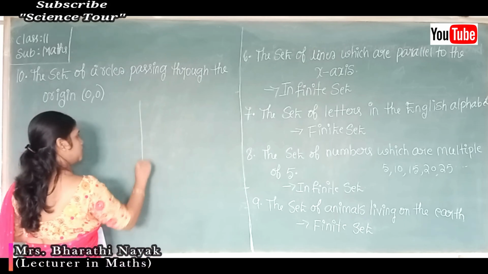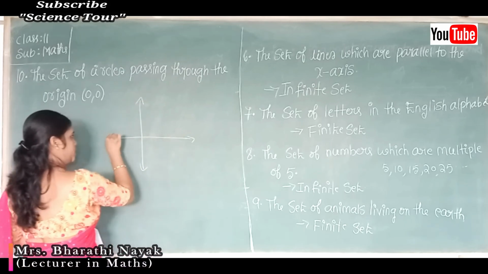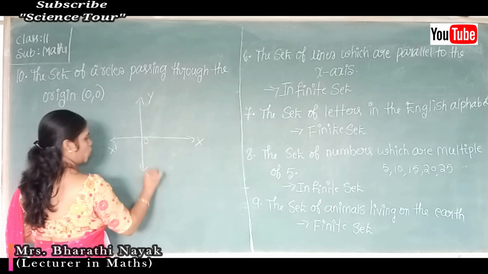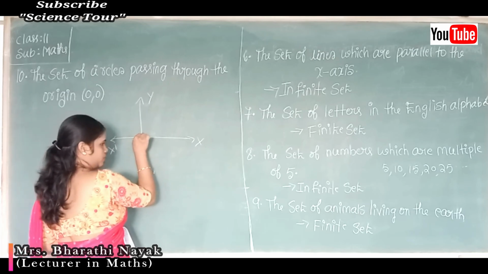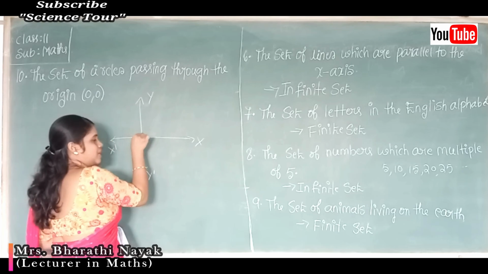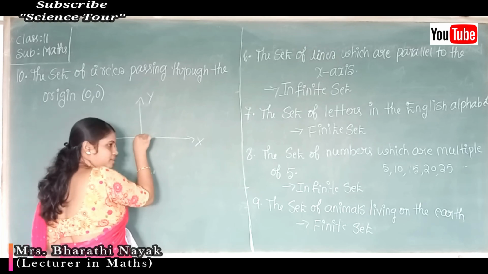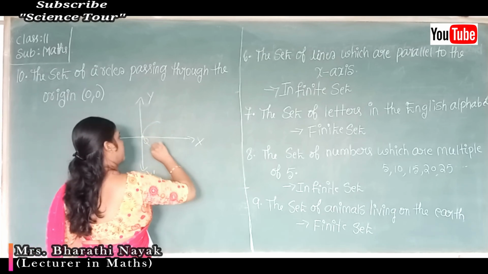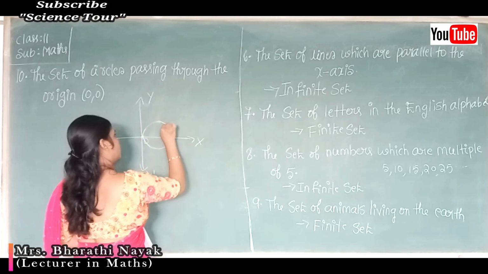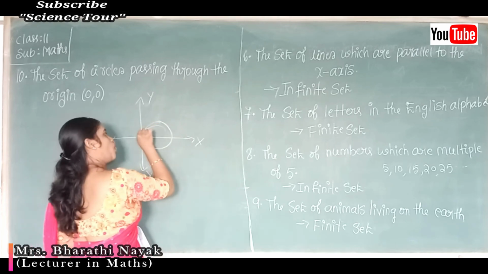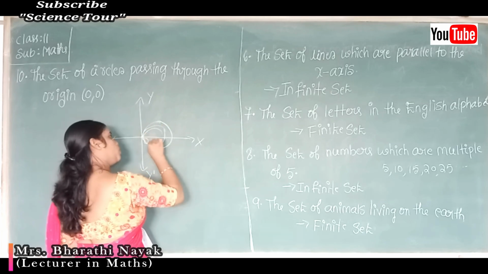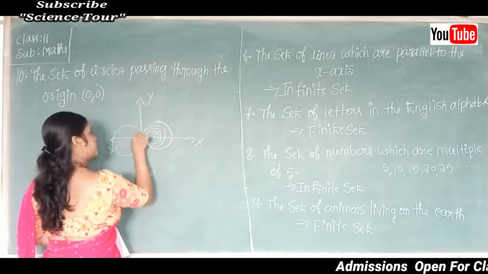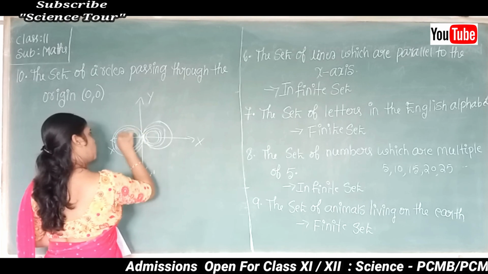See, this is your coordinate system: X, O, X dash, again Y, O, Y dash. So this is your origin. You have to draw a circle in such a way that the circle must pass through this origin. Can I draw like this? Can I draw this circle? Yes. Can I draw one more circle? Yes, one more circle, again one more circle, one more circle, right?